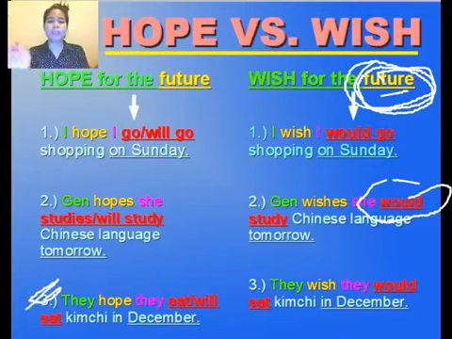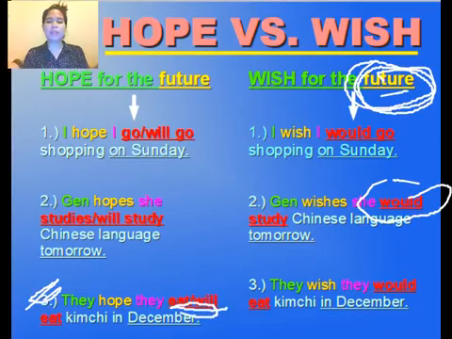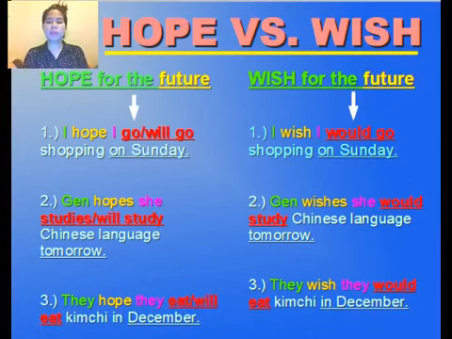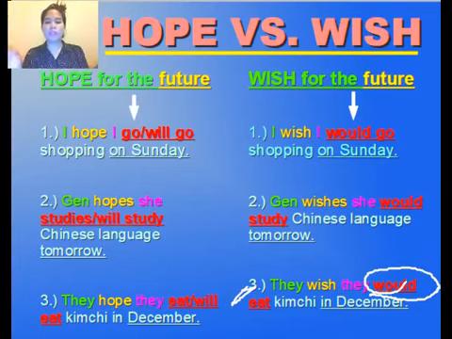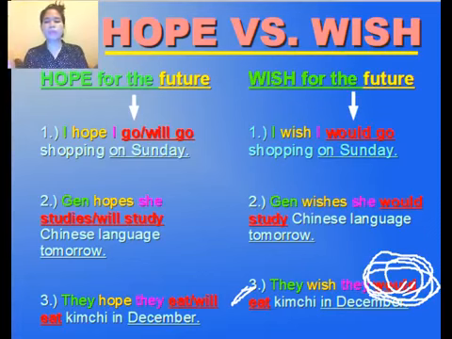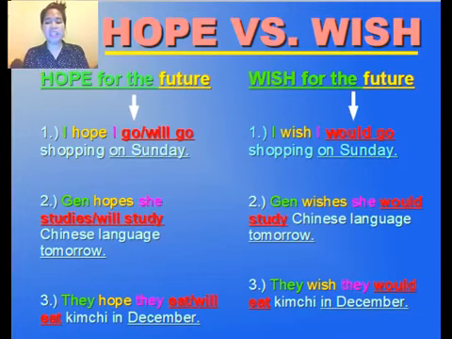And number 3: they hope they eat kimchi in December, or they hope they will eat kimchi in December, and both are correct. There's no problem. Next, let's move on to number 3. They wish they would eat kimchi in December, so you can use would. If you wish for the future, you have to always use would. They wish they would eat kimchi in December, and that's impossible. They can't eat kimchi in December for some reasons.